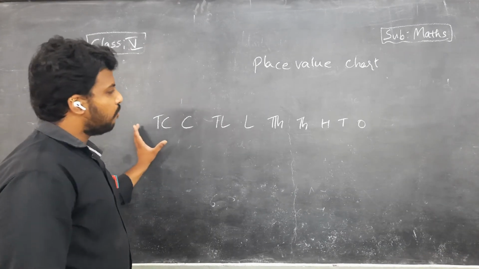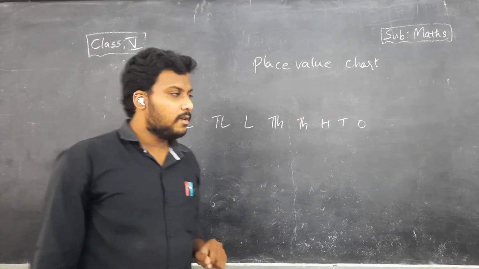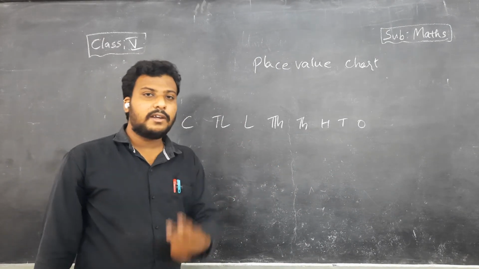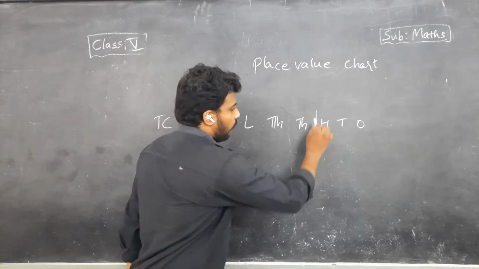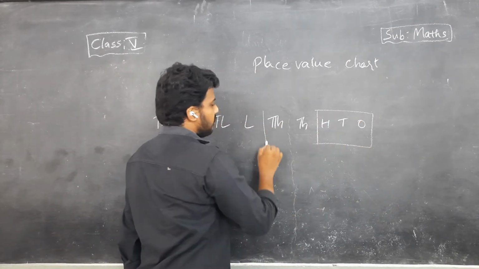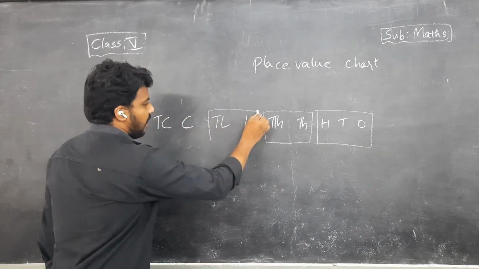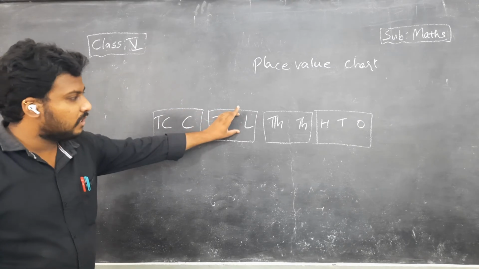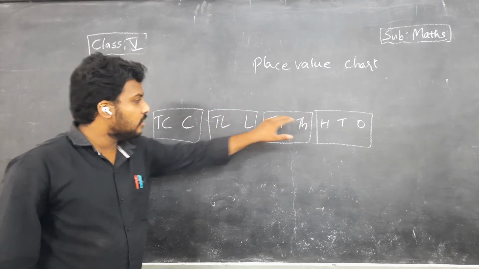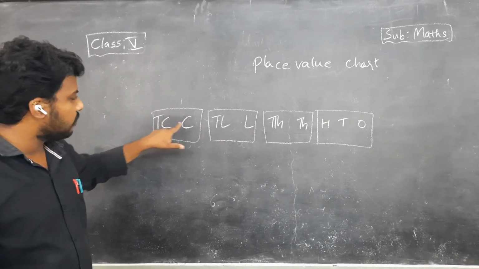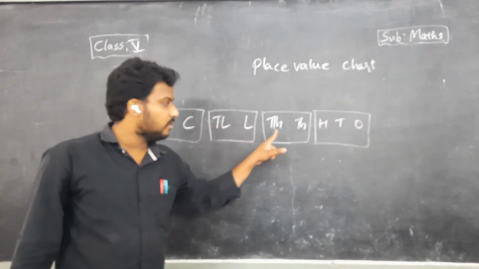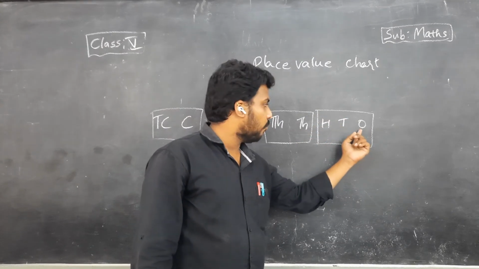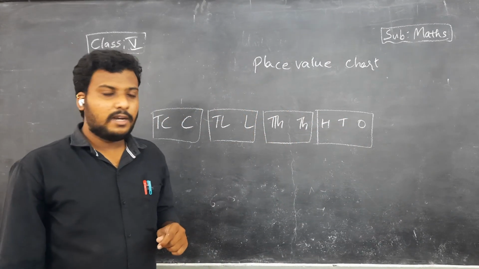Except the ones period, each period contains 2 digits. This is the ones period, this is the thousands period, this is the lakhs period, and this is the crores period. In the crores, lakhs and thousands periods there are only 2 digits: 10 crores, crores; 10 lakhs, lakhs; 10,000s, thousands. But the ones period contains 3 digits: ones, tens, hundreds, children. Understand, children?